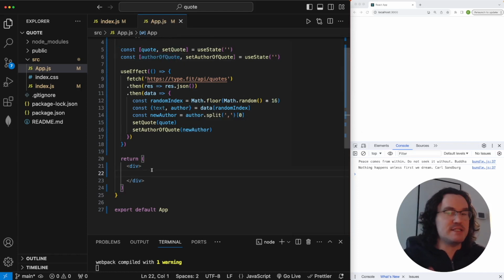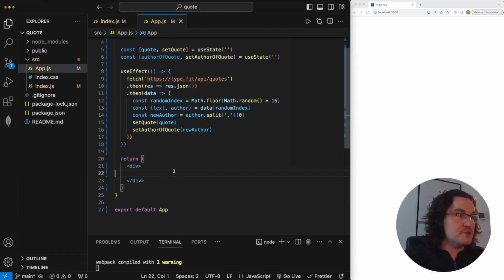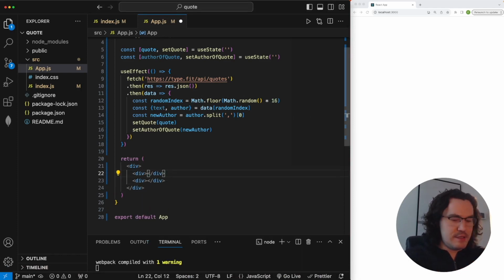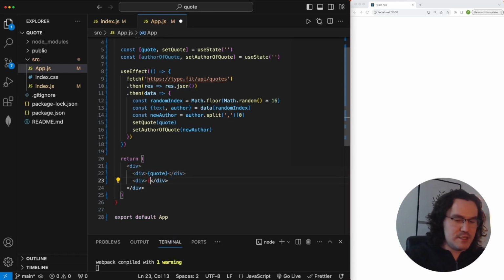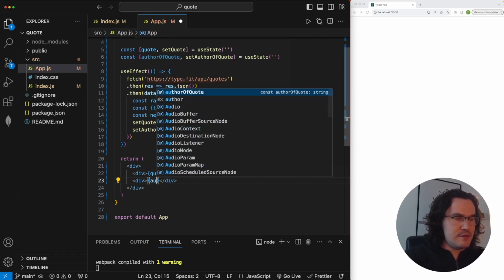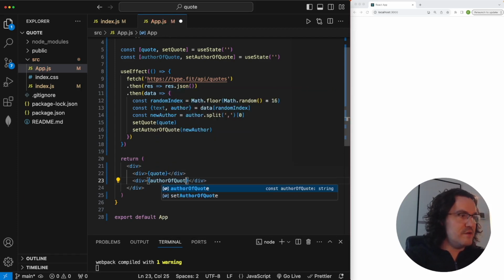And we'll check that by seeing if our data outputs in our JSX correctly. We'll close these developer tools here as well. So we'll just create two more sets of div tags here. And the first one is going to be the quote. And the second one is going to be author of quote.